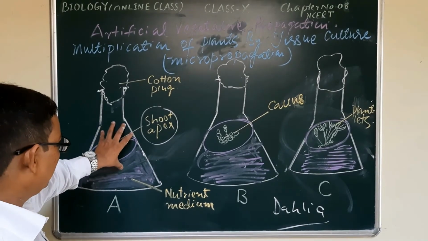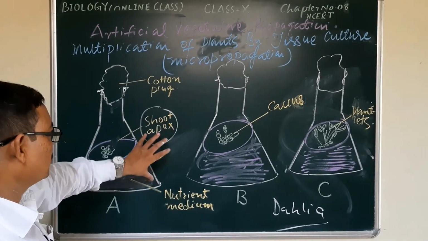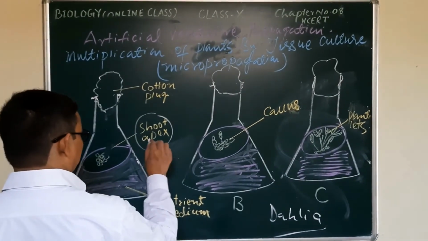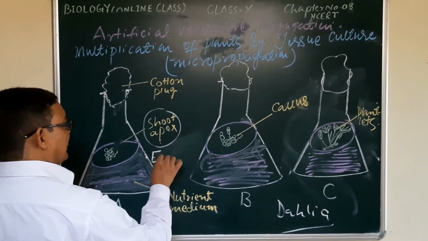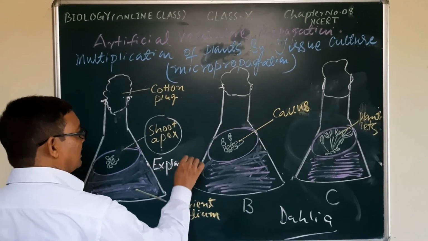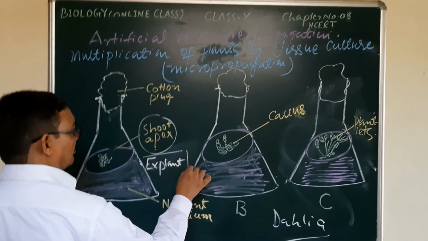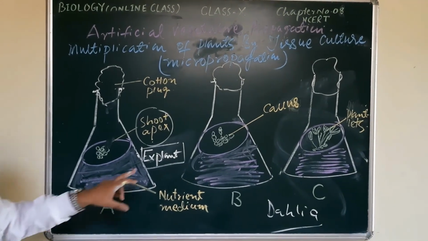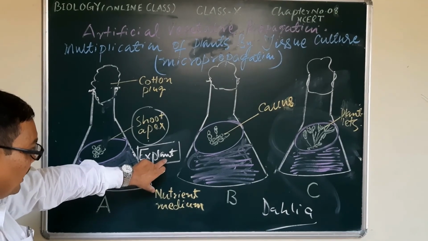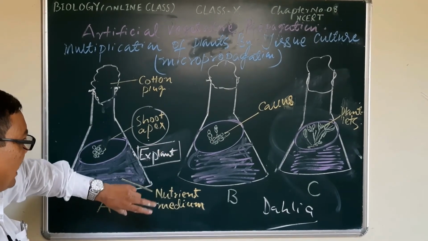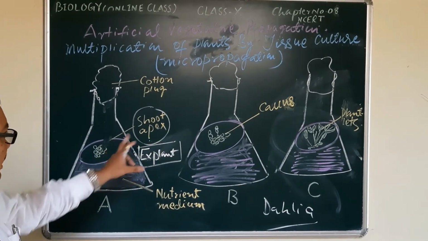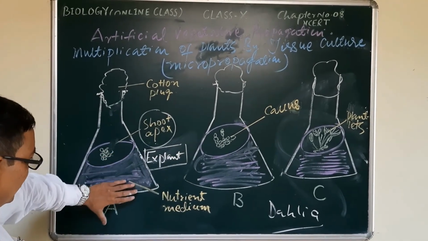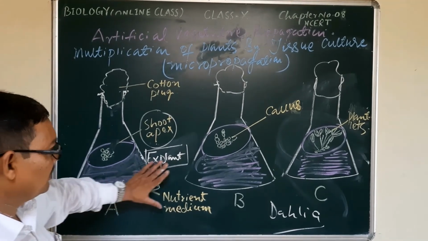The part or growing part of the plant which is taken for tissue culture is known as the explant. An example is a shoot apex, or bud, or any other growing part. It will be cultured in the aseptic nutrient medium.